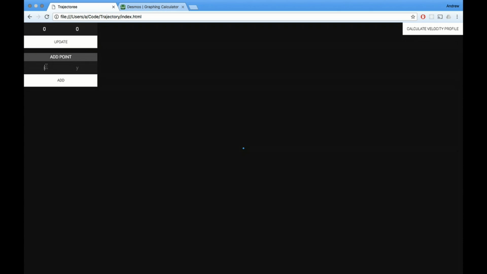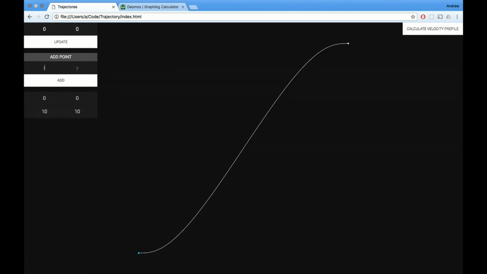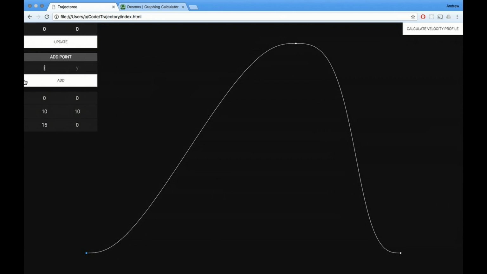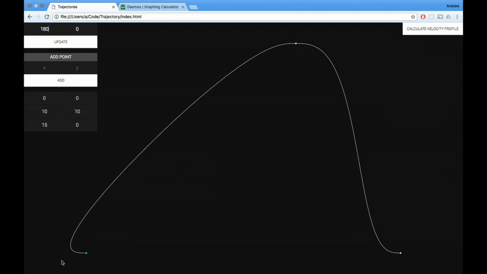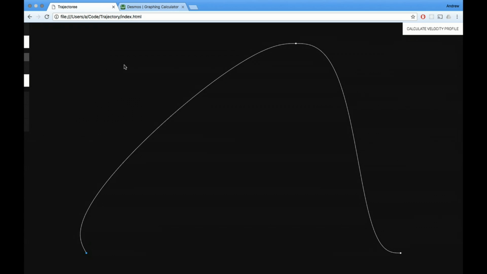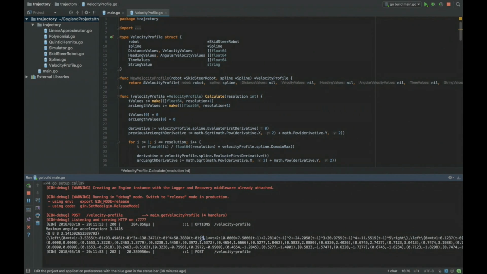So here, if I just input a basic spline, say 0, 0, 10, 10, 15, 0. So as you can see, pretty basic path here. I can actually update the headings here. Let's make this a little bit more interesting. Let's say that we're starting at an angle of 120 degrees here. So I can calculate the velocity profile for this. My server will spit out a few things which I can graph.